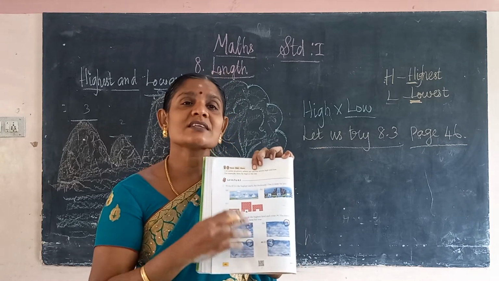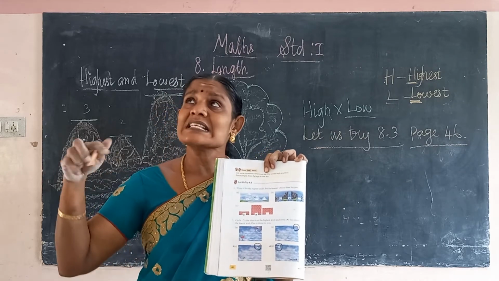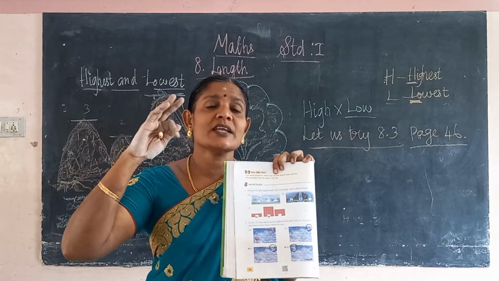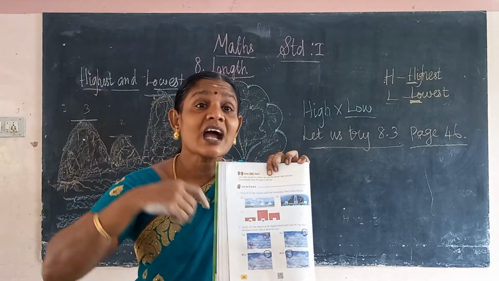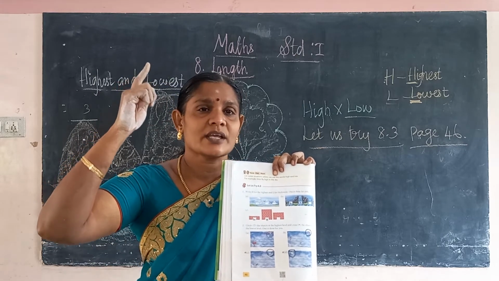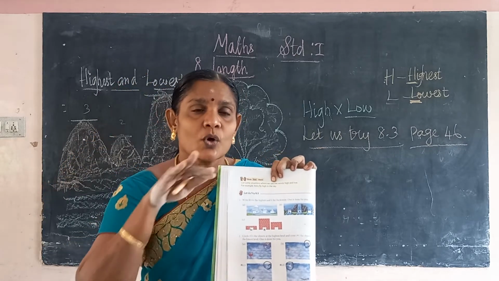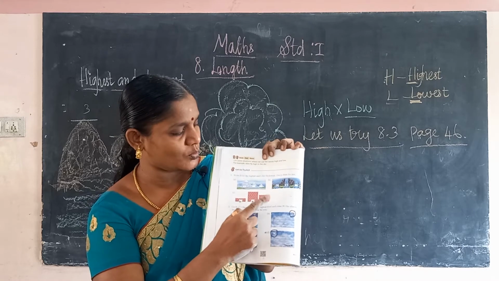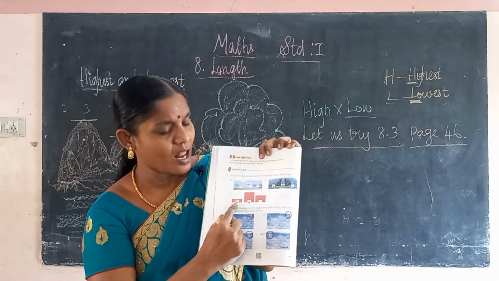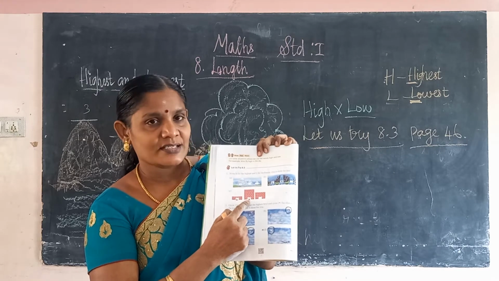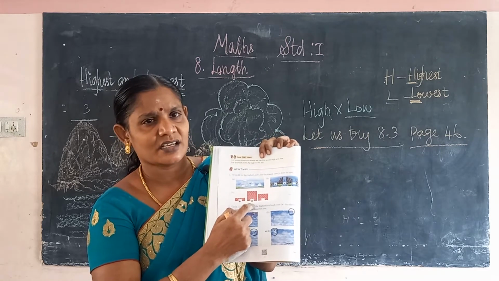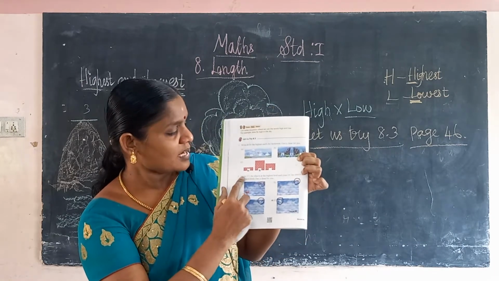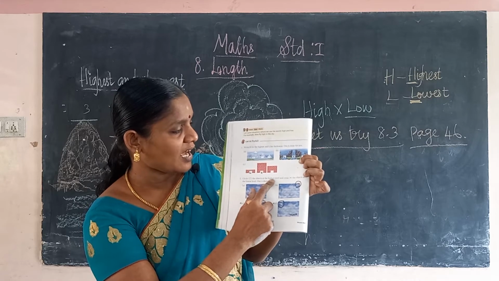Okay, we compare these two buildings. Okay, this building is the highest building in our school. Three floors are there. This is the highest building. Okay, then what do we say for the lowest building? Only one ground floor. So you compare these three buildings there, 1, 2, 3. Okay, so this is the lowest building, this is the highest building. Okay, this is very high. Okay, highest building. Okay, then next look, circle O for object at the highest level.